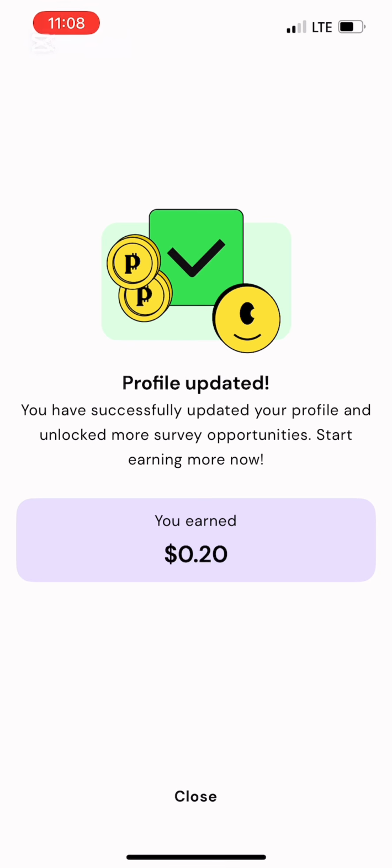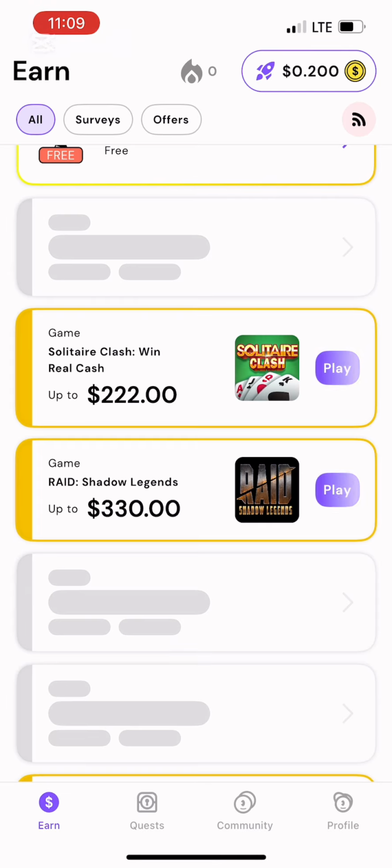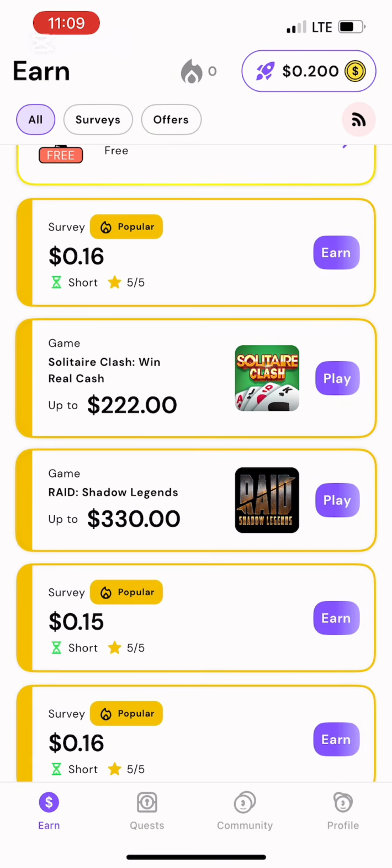So, as you can see over here, this is profile updated. You have successfully updated your profile and unlocked more survey opportunities. Start earning more now. So we're going to click on close, right? Then you can see this is all. There are surveys there, there are offers there, right? So everything is mixed up, you understand?